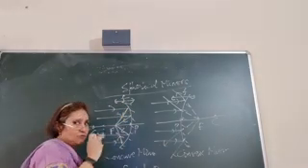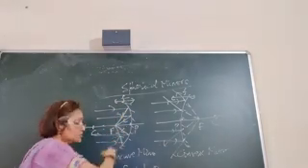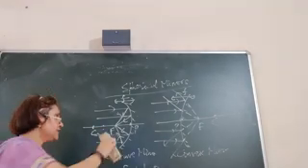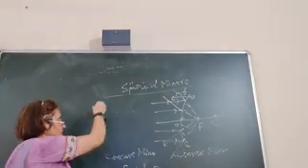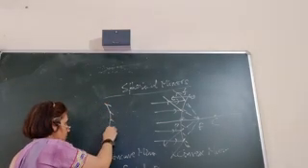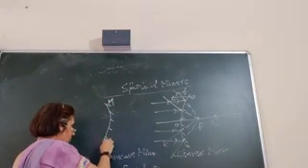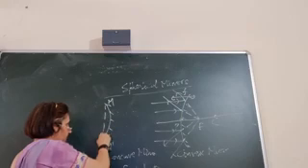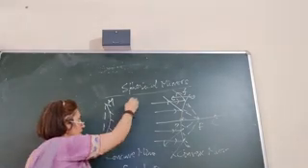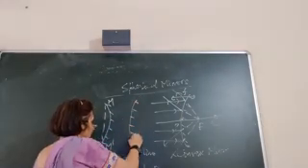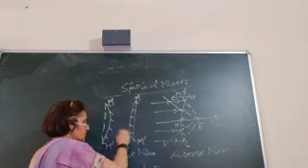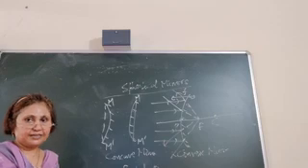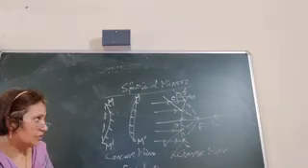Then there is also one more term, aperture. Aperture is the effective diameter of the mirror. Let's draw this figure. The effective diameter of the mirror, this M to M dash, we call the aperture of the mirror. So the effective diameter, we call it aperture.